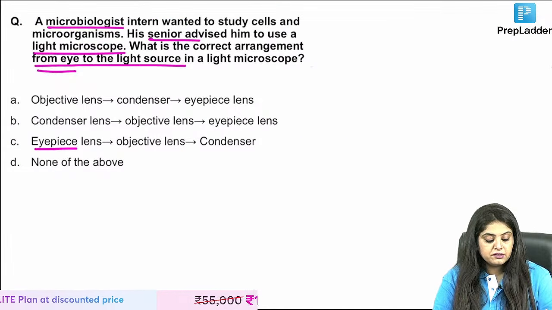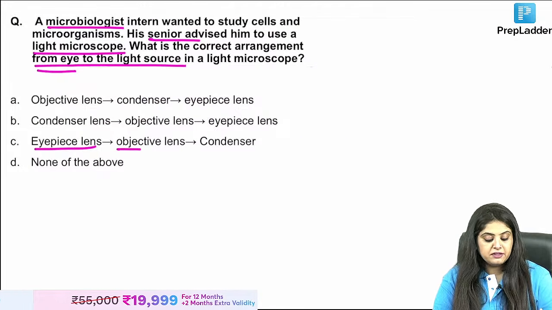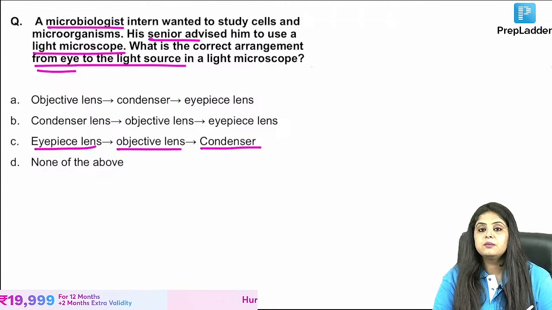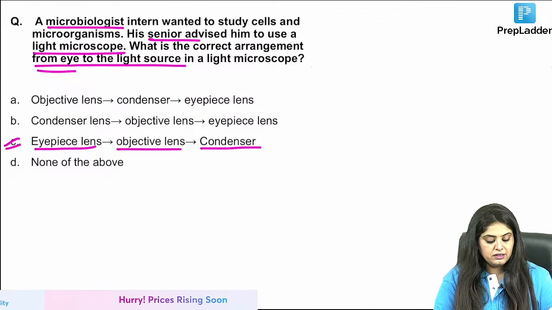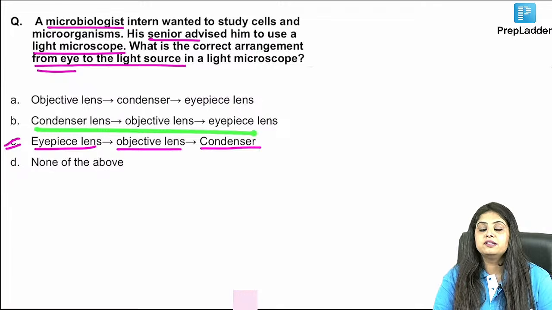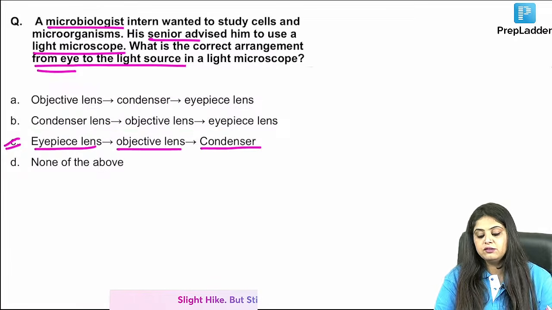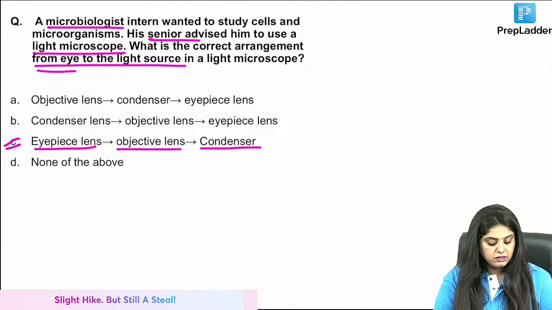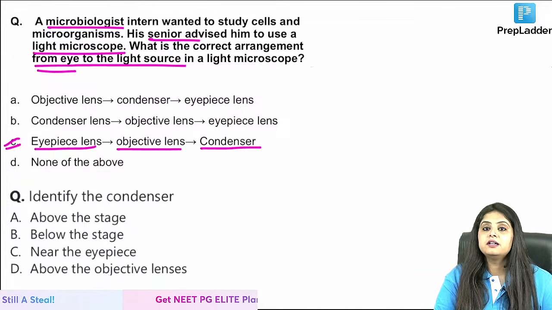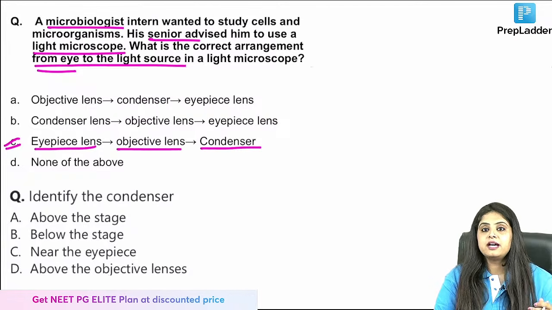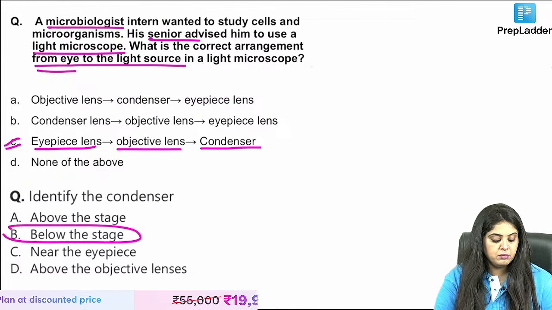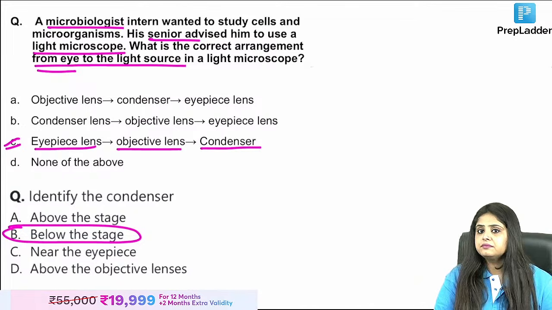So obviously the first thing near the eyes will be eyepiece. After that comes the objective lens and then comes the condenser. So the story is that this is also a correct sequence, but they have asked you from where to where is what you had to study. Asking you another question from the previous LRR, where is the condenser present? Above the stage, at the stage, below the stage? That is going to be below the stage. You just studied it, ma'am. You know that.